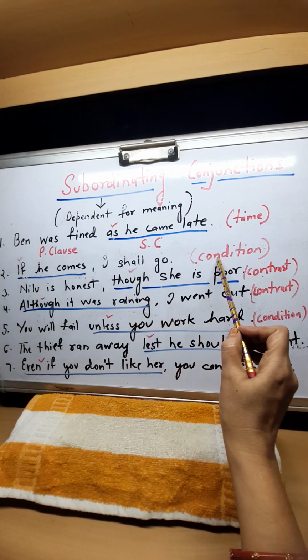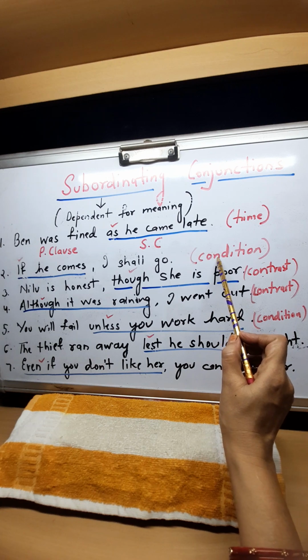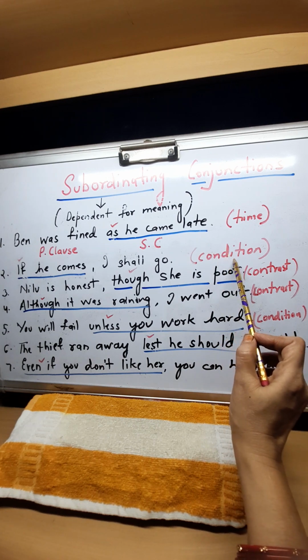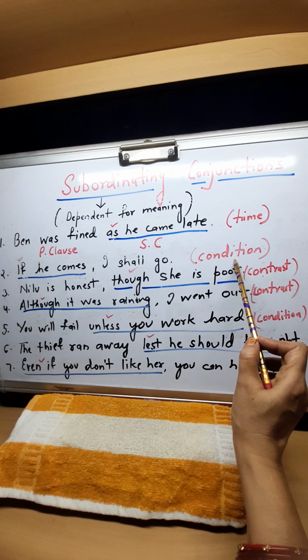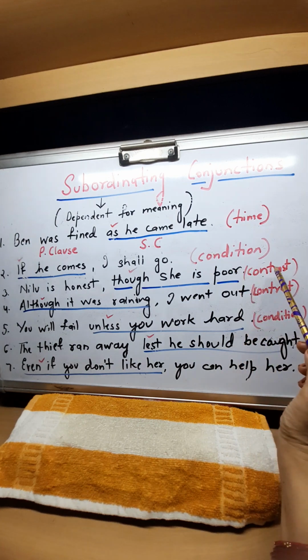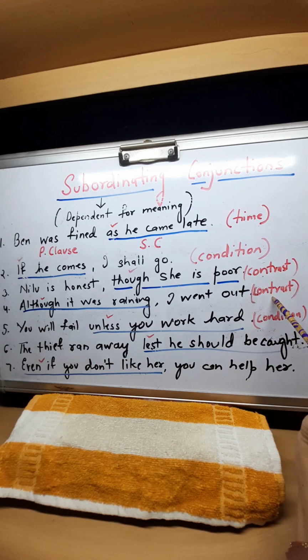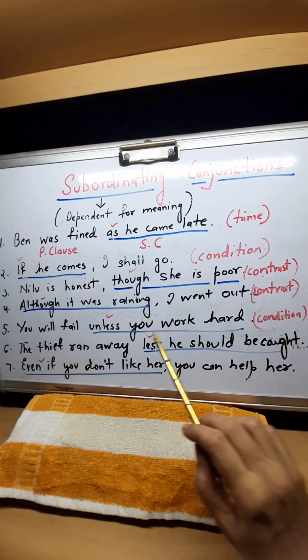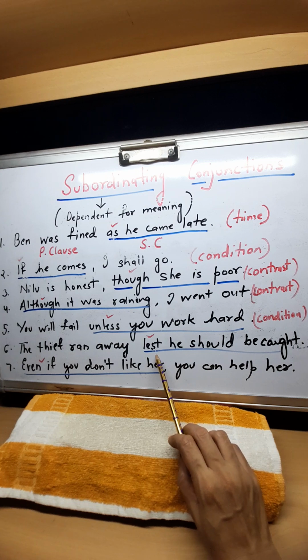The second one is the subordinating conjunction of condition: if and unless. Then there are subordinating conjunctions showing contrast: though, although, even if. And lest is the subordinating conjunction showing purpose, aim.